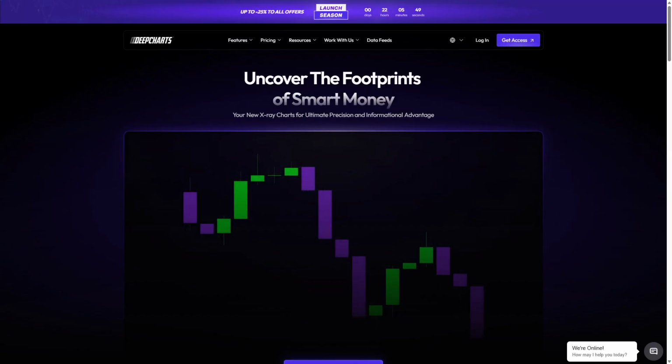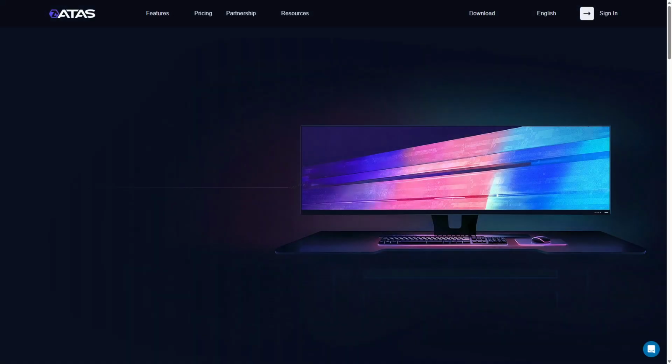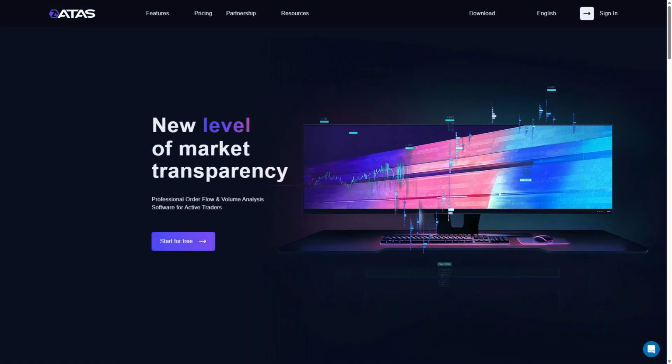The core difference lies in their interface and data visualization style, with ATAS focusing on heat maps and volume clusters, while Deep Charts emphasizes detailed footprint charts.